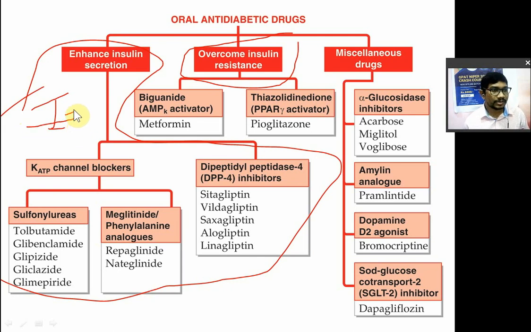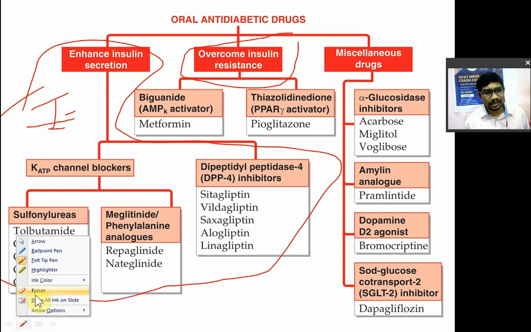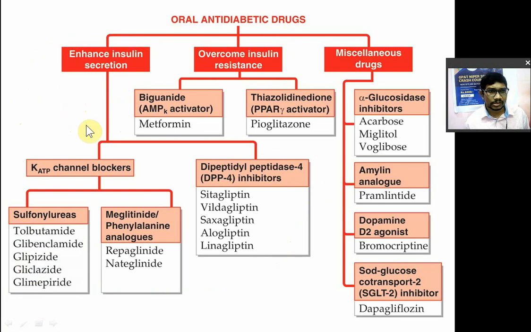If insulin is deficient, meaning totally absent, then these will not be used. If there is insulin, there are beta cells, but they are not able to produce enough insulin, so there is less insulin. In that condition these drugs are helpful. If there is insulin resistance, insulin is there in your body but your cells are not responding to that insulin. In that condition, drugs which overcome the insulin resistance, these two drugs which overcome the insulin resistance.